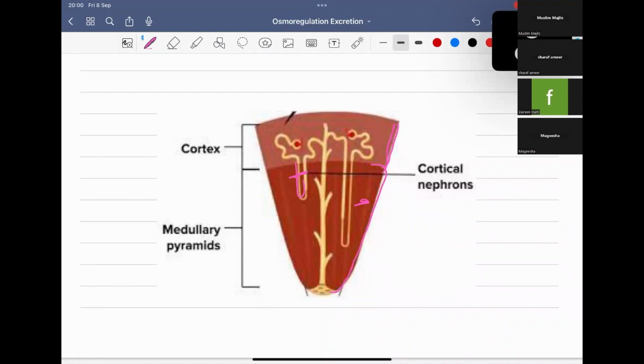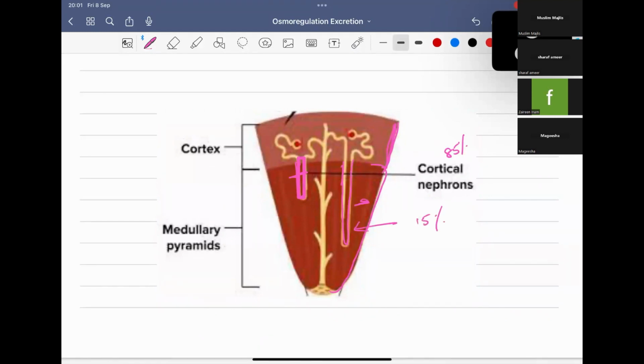In the cortex, the loop of Henle is reaching a little distance in the medulla. That is the cortical nephron. But the juxtamedullary nephrons will reach a deeper distance into the medulla. This is the primary difference between the cortical nephron and juxtamedullary nephrons. Cortical nephrons are 85% in each kidney and the juxtamedullary nephrons are about 15%.